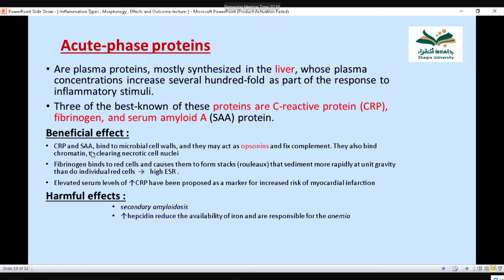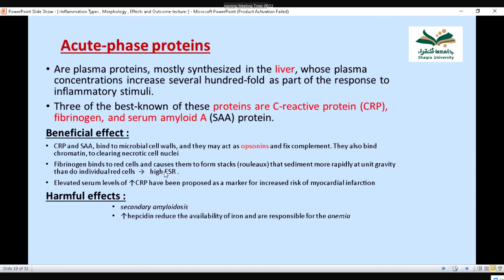Now, what are its beneficial effects? For example, an increased level of CRP has been proposed as a marker for increased risk of myocardial infarction. So their use is in laboratory tests. Similarly, when there is a higher fibrinogen level, the ESR is high.